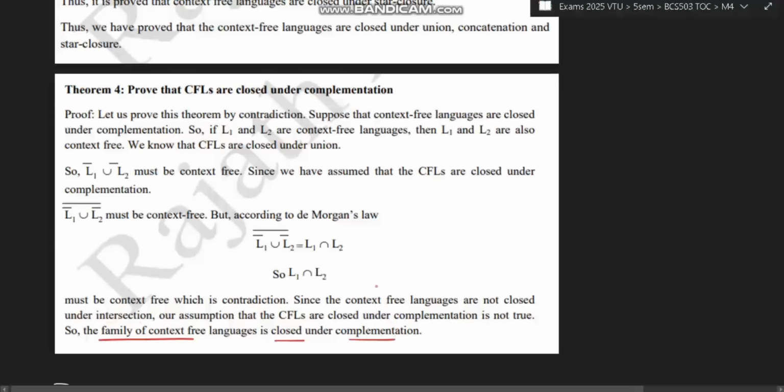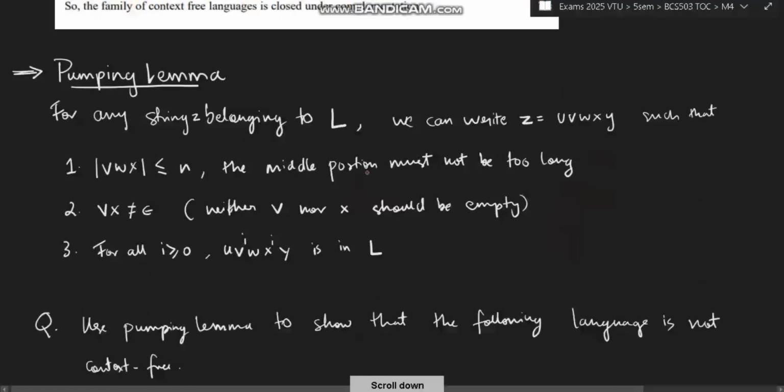Okay, first we will assume it is closed under complementation, but we will see that intersection is also closed under this assumption. But we know that intersection is not closed under CFL. So, therefore, complementation will also not be closed under CFL. Okay, that's it. You just have to go through it 2 to 3 times, such that it will stay in your head. Okay. The next topic is pumping lemma.